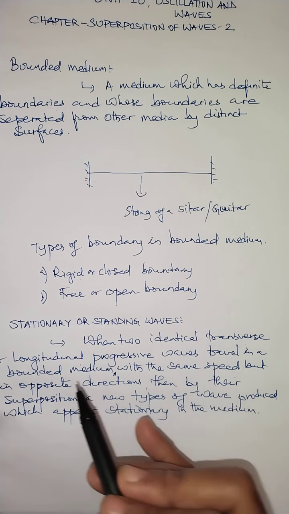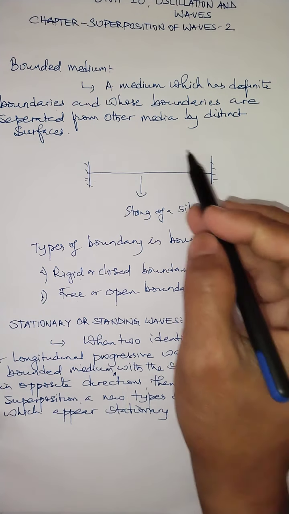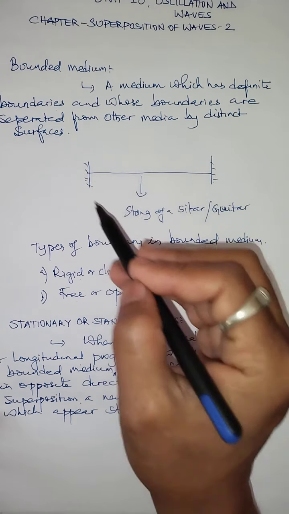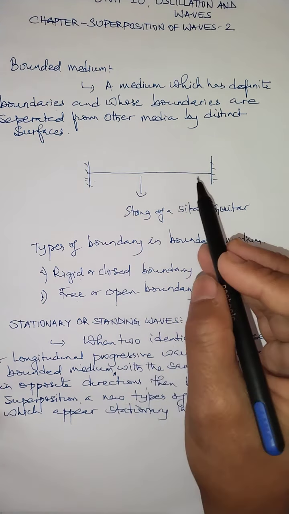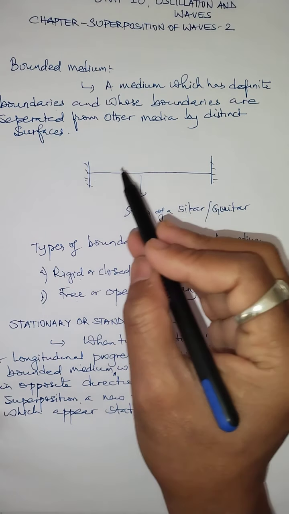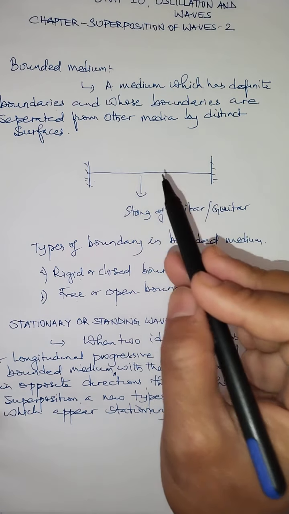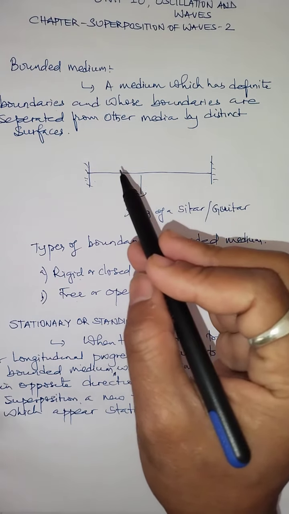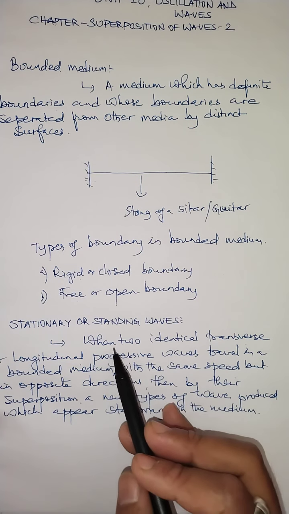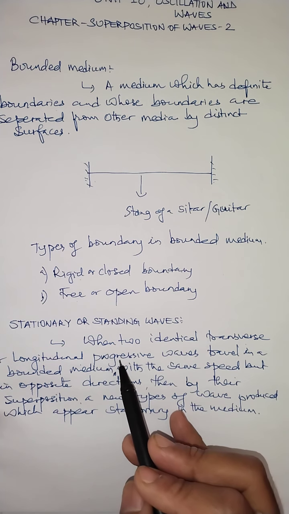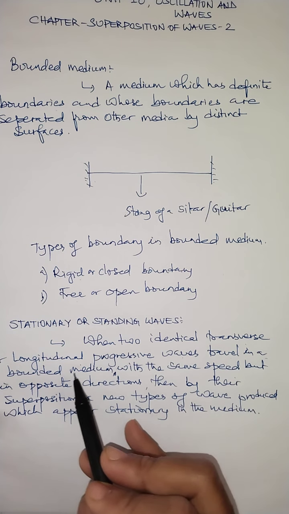if they travel in a bounded medium. Bounded medium means, for example, if they travel in the string of a sitar or guitar, because the string of a sitar also vibrates. The vibration of this string of a sitar or guitar may propagate waves.